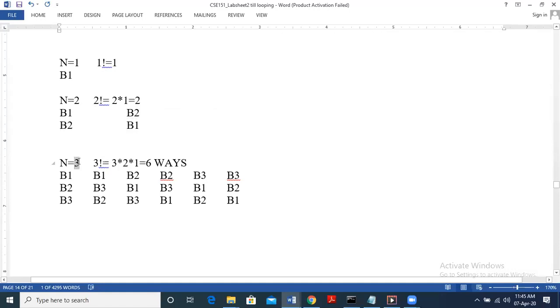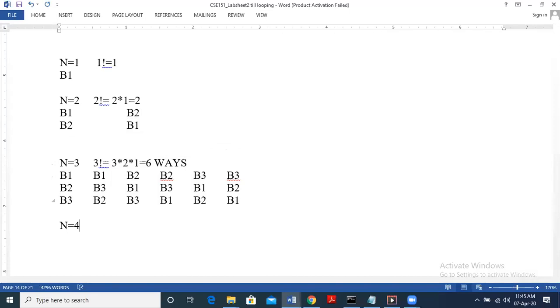When we have 3 books, we can arrange it like this. So that is 1, 2, 3, 4, 5, 6 ways. How do we find that? 3 factorial. 3 factorial is nothing but 3 into 2 into 1, which is 6 ways we can arrange the 3 books. Similarly, let us see how we arrange 4 books, right?